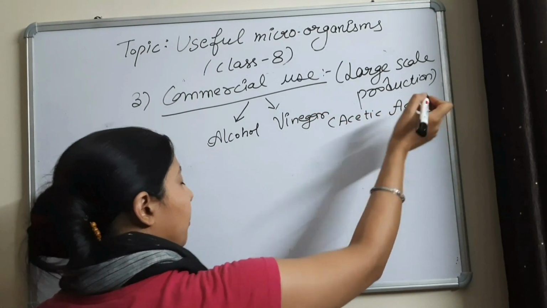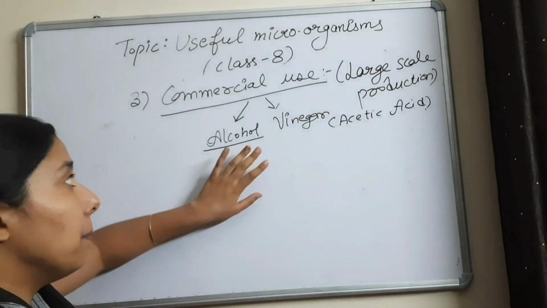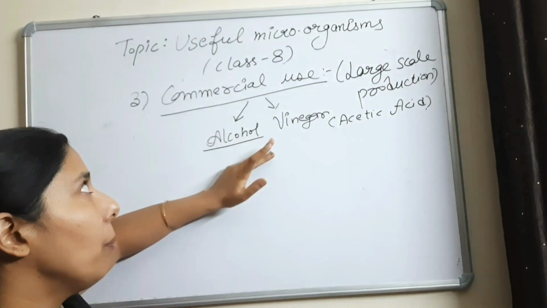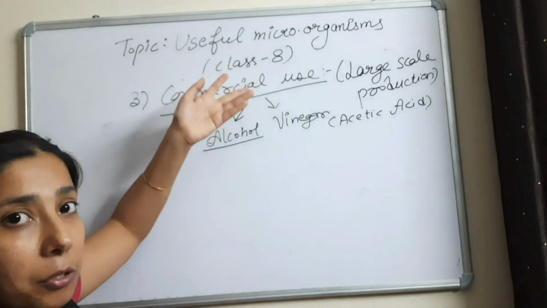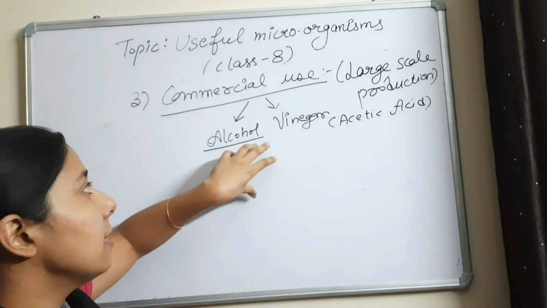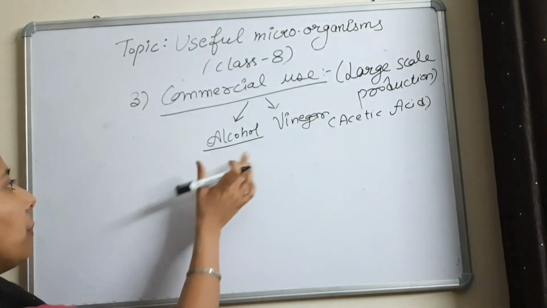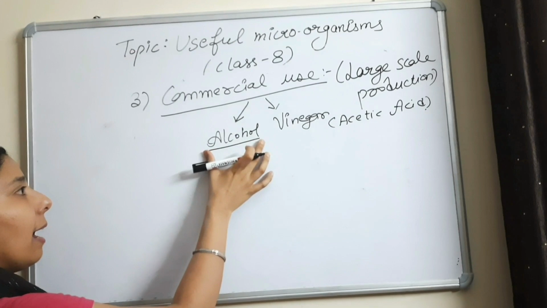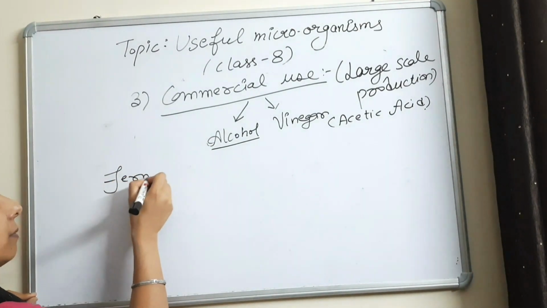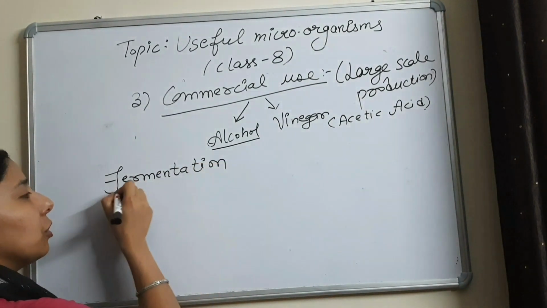So first we will take alcohol, and for making alcohol we will be using a microorganism, because the topic is the useful microorganisms, or the uses of microorganisms. So in this also we will discuss how the microorganism is helpful in making alcohol. Before taking this topic in detail, I would like to introduce a new term to you, which is fermentation. So what is fermentation?